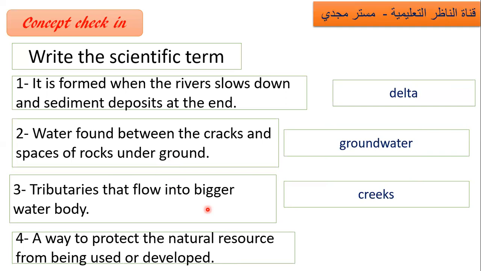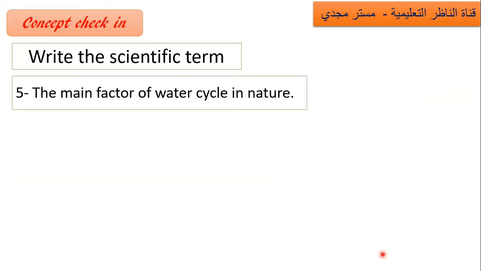A way to protect the natural resource from being used or developed. Protect from being used, meaning we neither use nor develop it. This is preservation. Protectorates, natural reserves, are a way of preservation, like Ras Mohammed and Wadi El Hitan. Preservation is the scientific term.